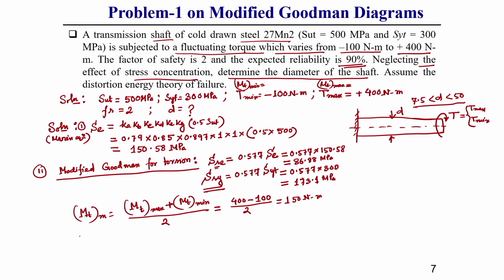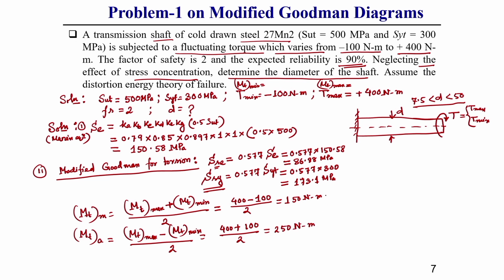What is the torque amplitude? That is MT max minus MT min divided by 2, which is 400 plus 100 divided by 2. Why is plus coming? Because this 100 is negative, so positive is coming. This gives us 250 Newton meter.